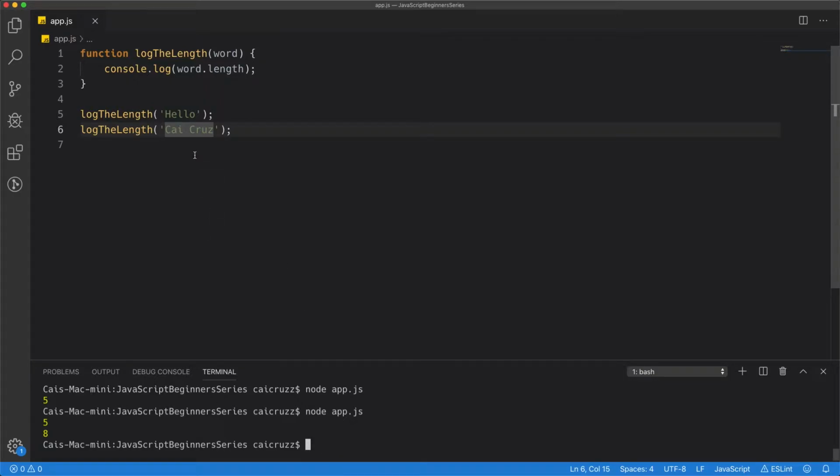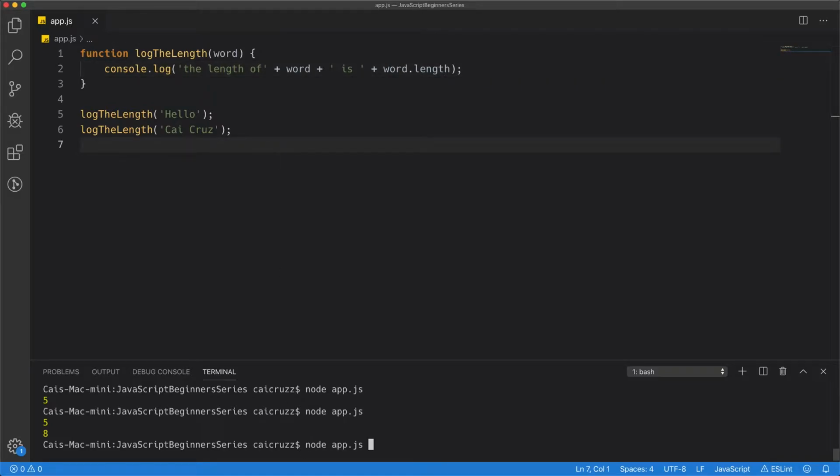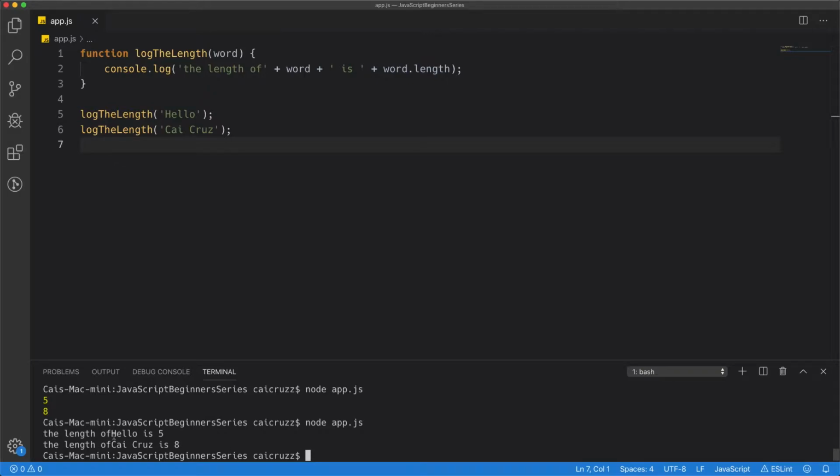Now, we could even beef up our function. We could do something like the length of whatever word you're passing in is, and then if we run it, boom, the length of, oops, I forgot a space right there in between.